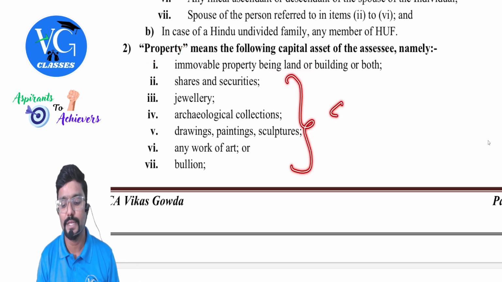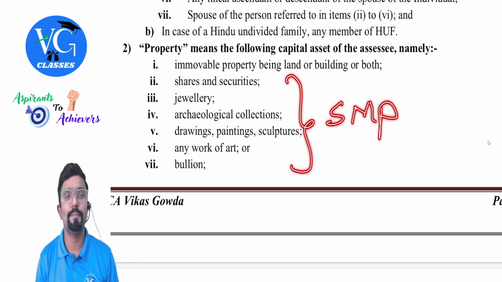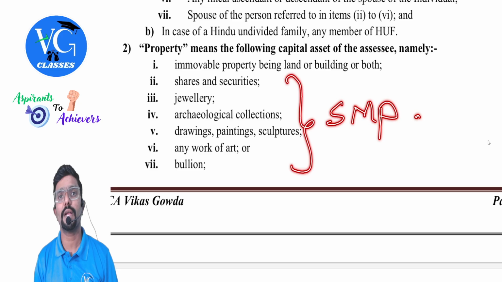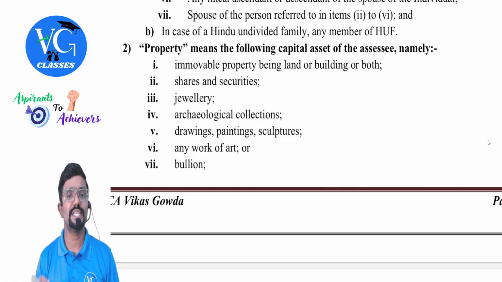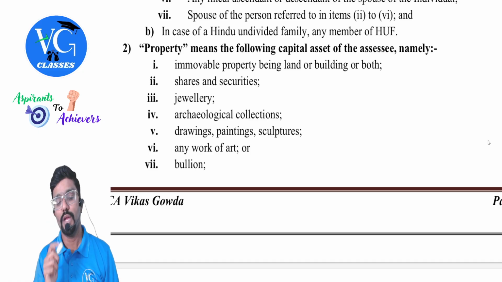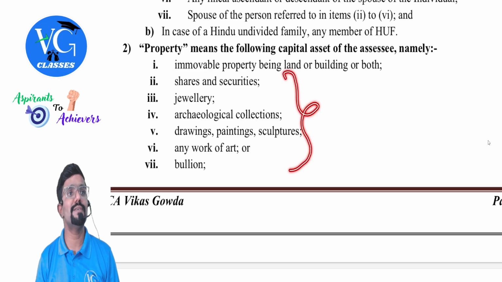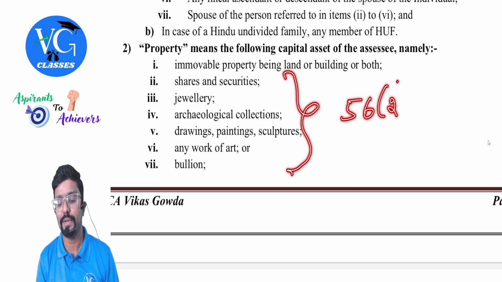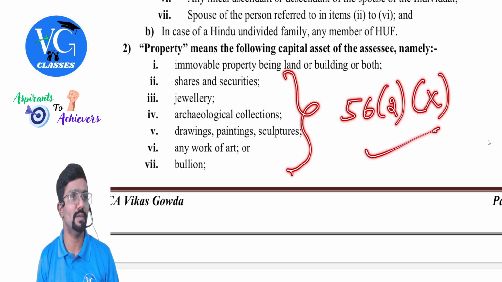The remaining are called what, guys? Specified movable property. What are those? One by one: shares and securities, jewelry, archaeological collection, drawings, paintings, sculptures, any work of art or bullion. Sir, if any of these are received as a gift, or purchased for inadequate consideration, is section 56(2)(x) applicable? Yes, it is applicable.